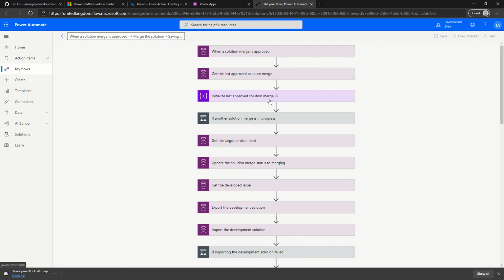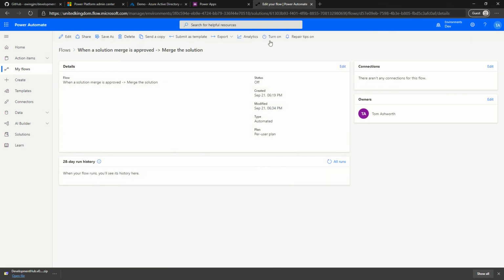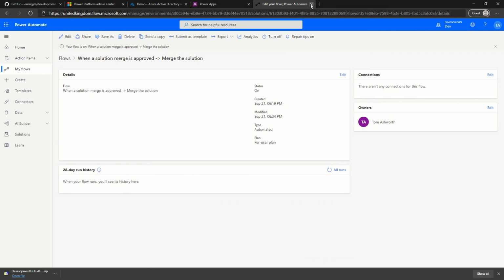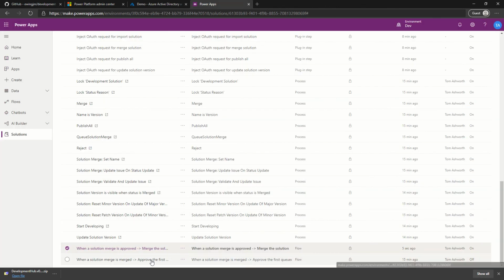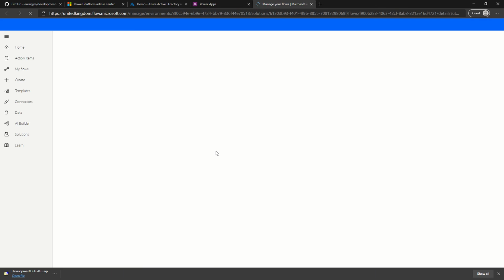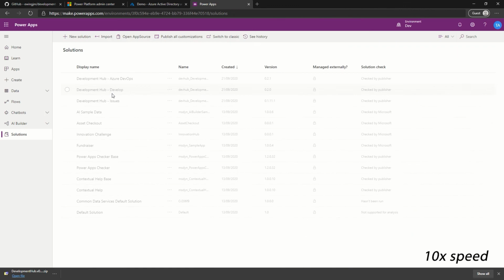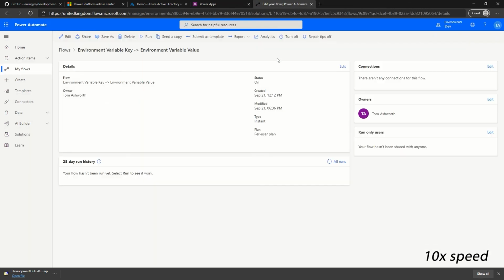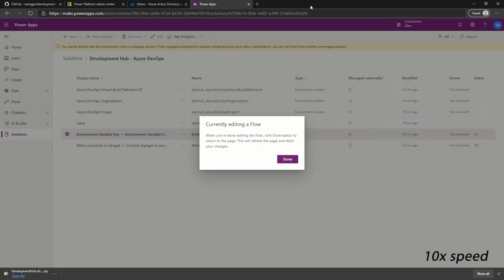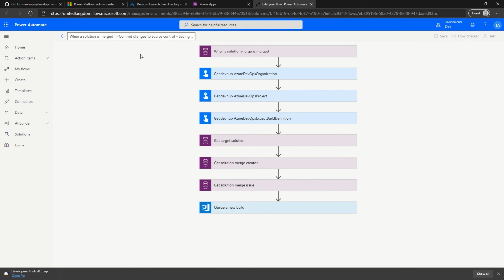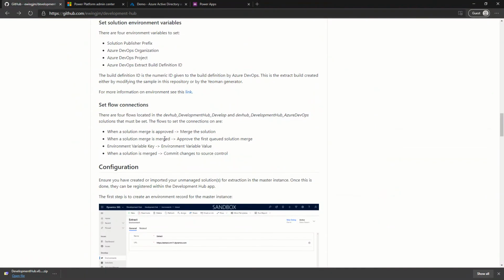Save. And then turn on. And repeat that for each of the flows. Checking back, we can see we have enabled all 4 of these.